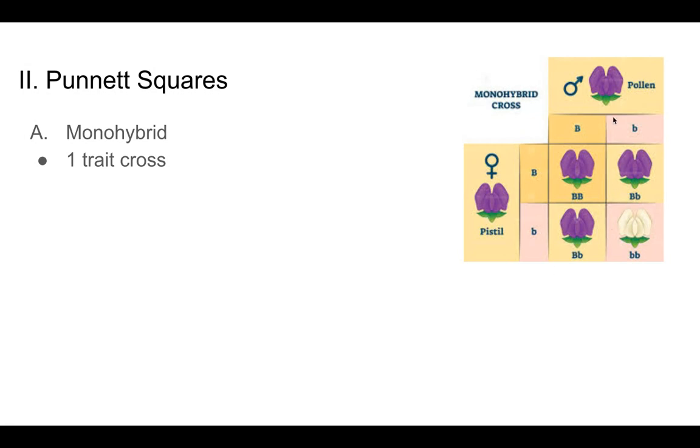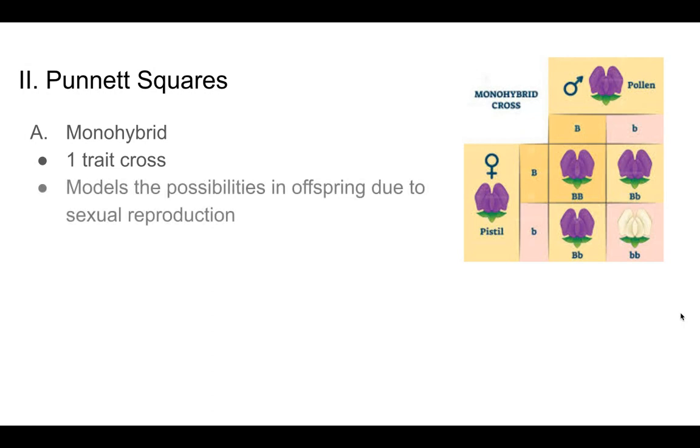For example, it looks like the trait that we're looking at in this cross is the color of the flower. Now, this big box is really just a model. It models the possibilities or probabilities that 2 parents can make when it comes to their offspring, if they're going to sexually reproduce with each other.